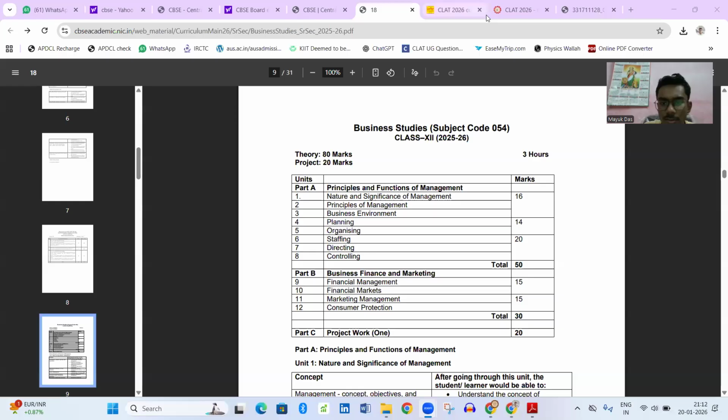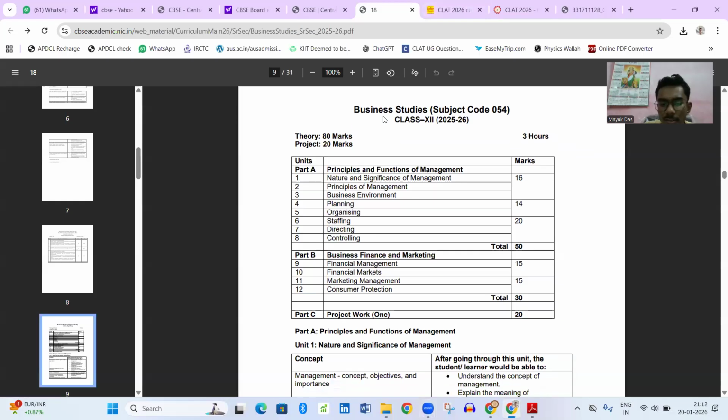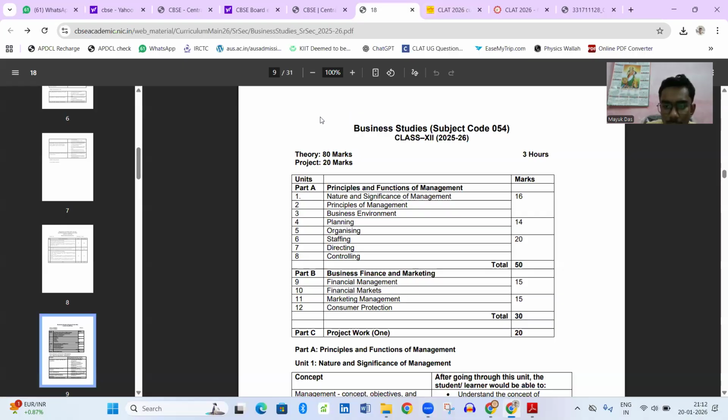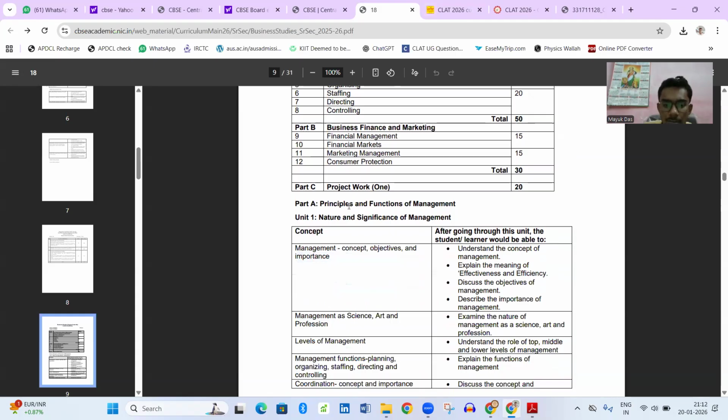As you can see, this is the syllabus of business studies. It is divided into two parts and contains a total of 12 chapters. Out of these 12 chapters, part A contains 8 and part B contains 4. So part A, unit 1, is nature and significance of management.